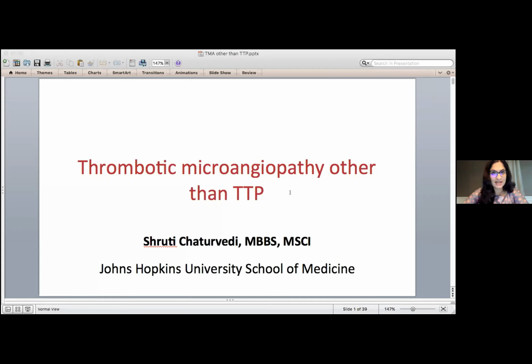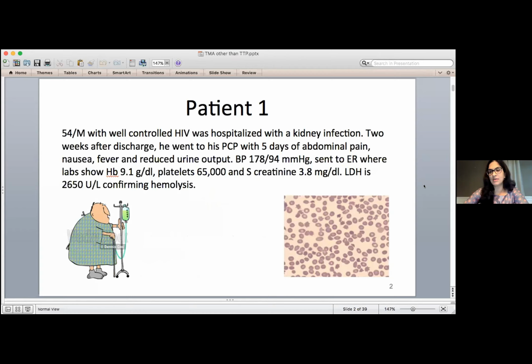So we're changing tracks a little bit over here. But I'd like to start with a patient case. This is somebody we saw last year.